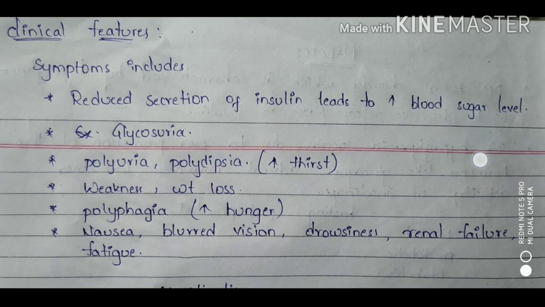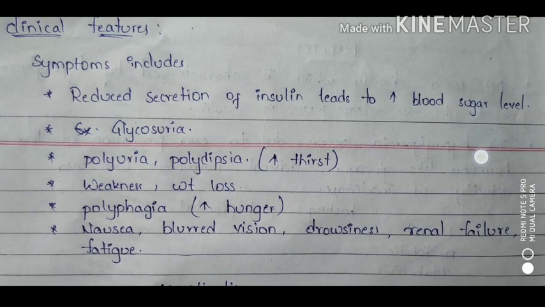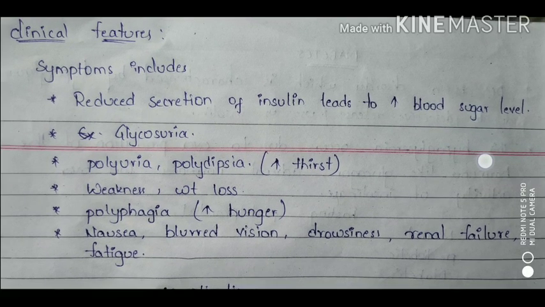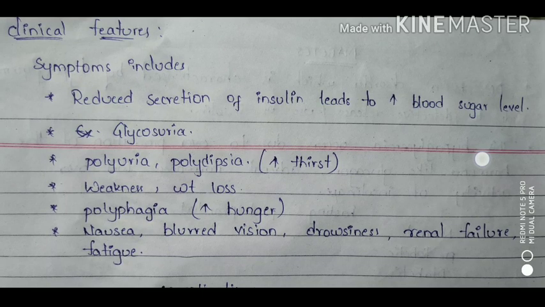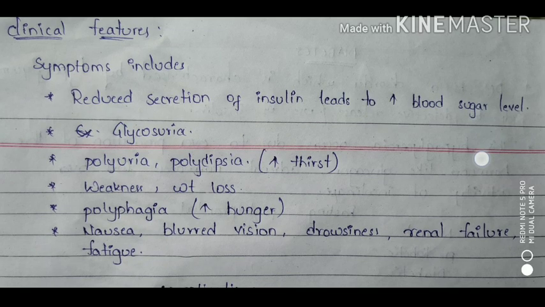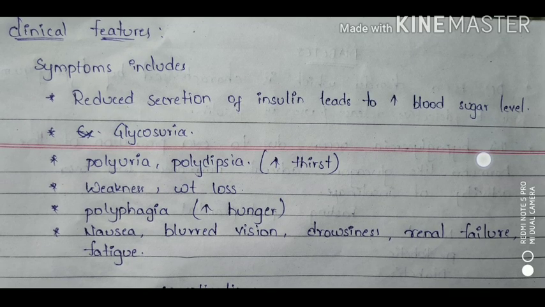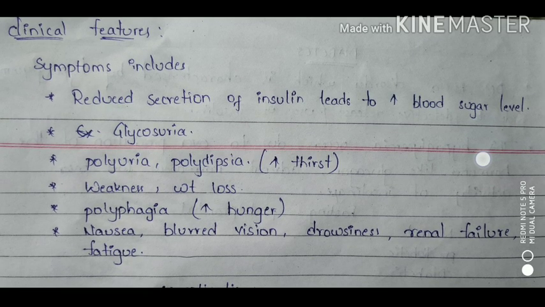And we can call this glucosuria. Glucosuria means nothing but excretion of elevated sugar in urine. Means in urine we can see an increased amount of sugar. And the next one is polyuria. Polyuria means that when we observe an excessive amount of glucose in the urine, the kidney, in response to that glucosuria, excretes additional water to dilute the excessive glucose. Is it clear?